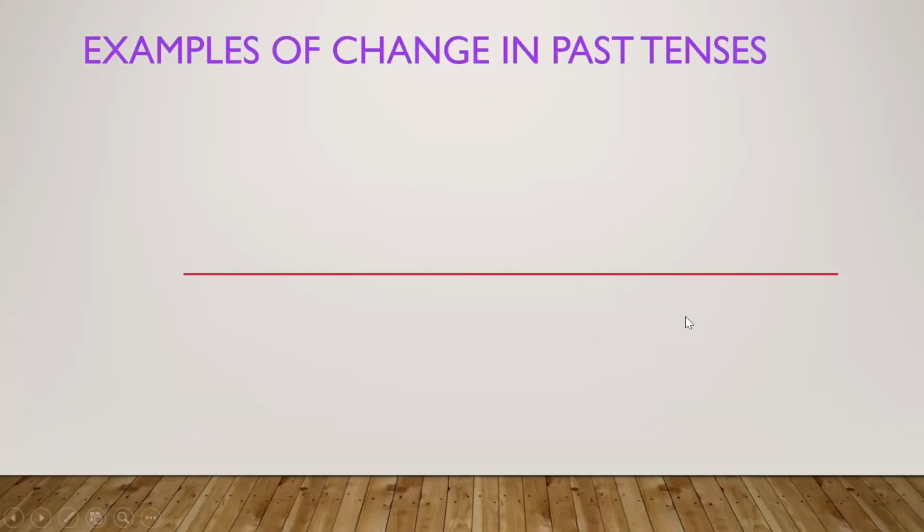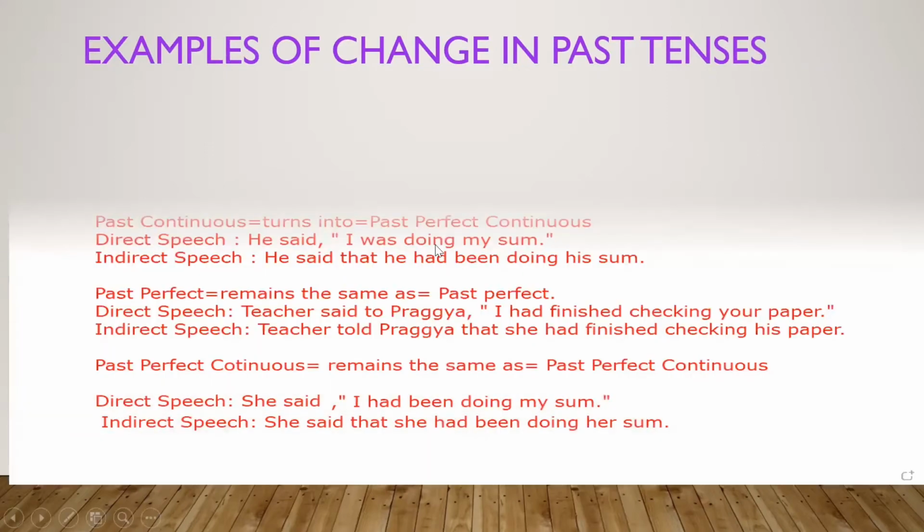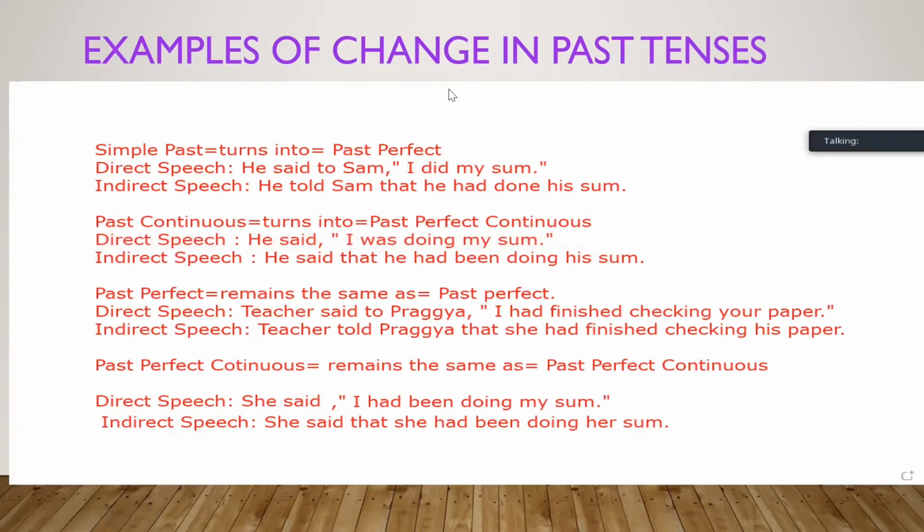Next slide shows us the examples of change in past tense. Here, simple past turns into past perfect. Direct speech, he said to Sam, I did my sum. Did is the simple past form of do. Said to is becoming told, the reporting verb. He told Sam that he had done his sum. Did became had done. Simple past became past perfect.